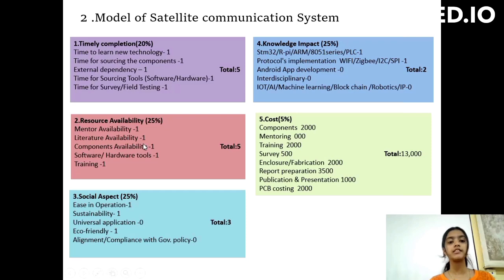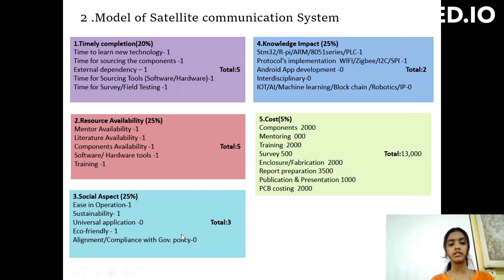Components availability, components are available. Hardware and software tools are available, that's why 1 mark. Training is available, that's why 1 mark. Total marks become 5. Social aspect, 25%. Ease in operation, 1 mark. Sustainability, 1 mark. Universal application, 0. Eco-friendly, yes, this project is eco-friendly, nature free, that's why 1 mark. No license is required, that's why 0.